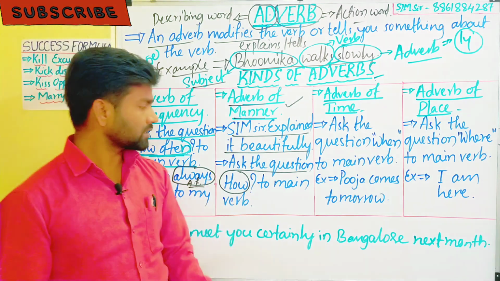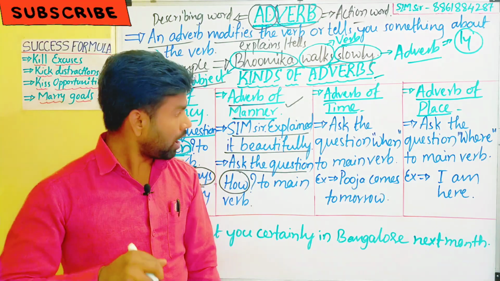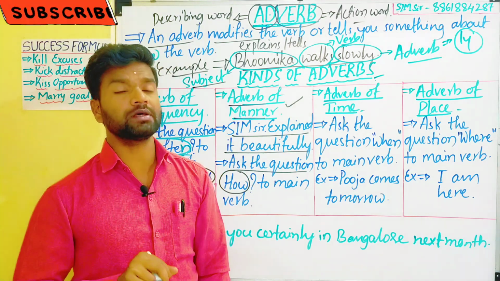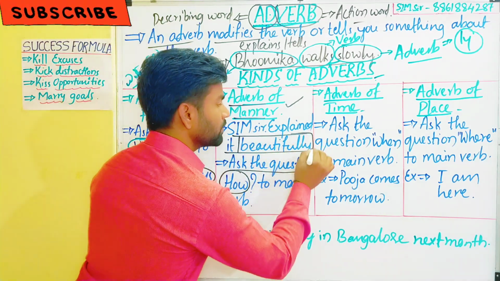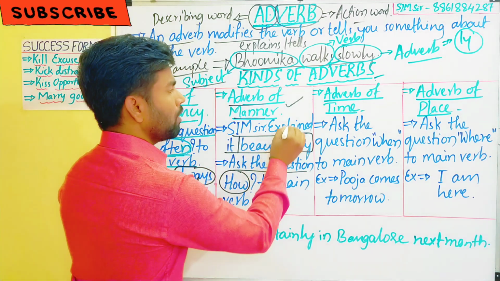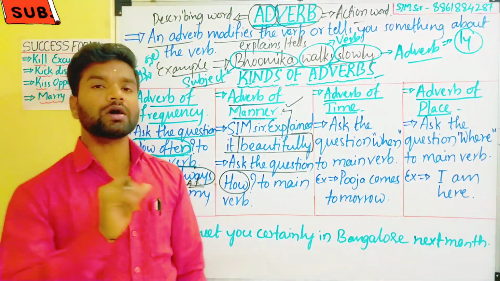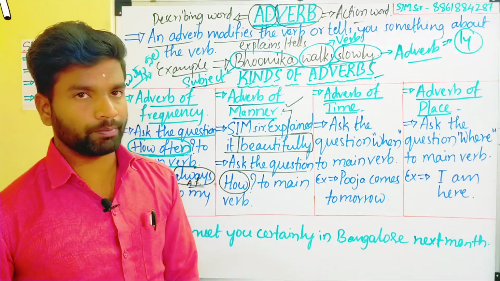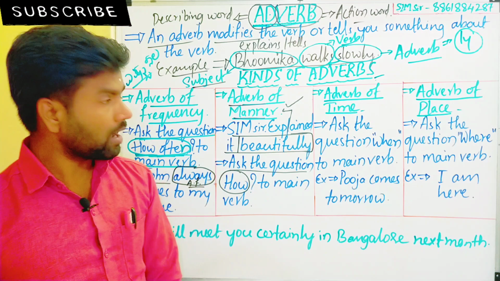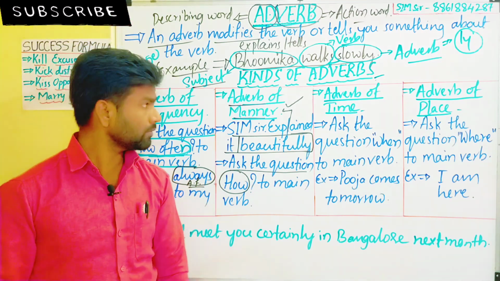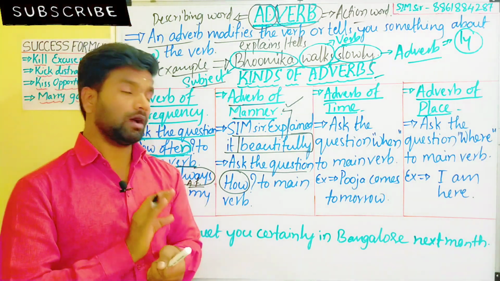Okay, then let's come to that. Simsar explained it beautifully. How did Simsar explain? The answer is beautifully. That's why it is called the adverb of manner, my dear students and my dear friends, who are preparing for competitive examinations. Once again, you got clarity about this adverb of manner. The adverb of manner tells how that action was done or happened.